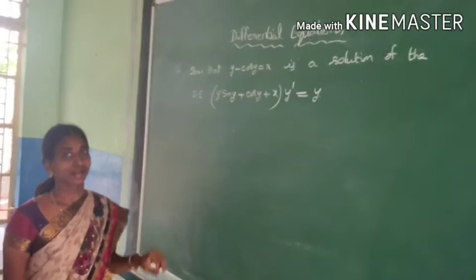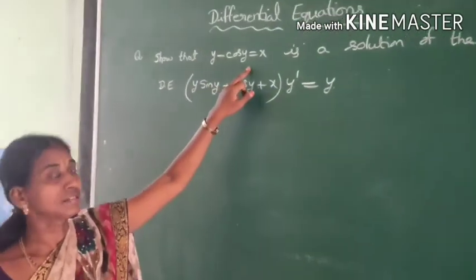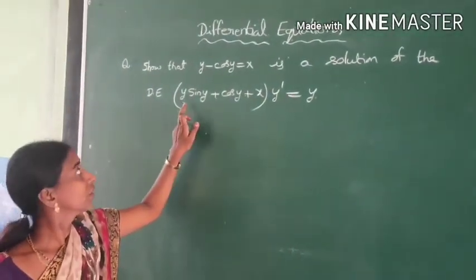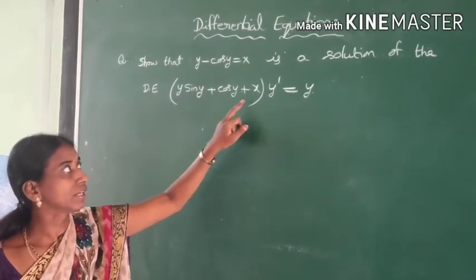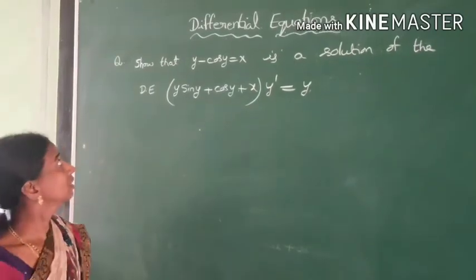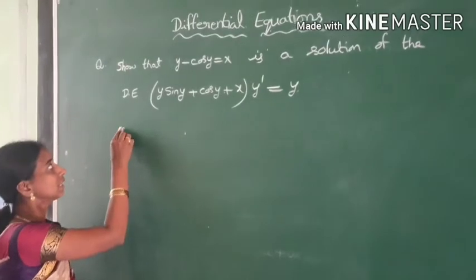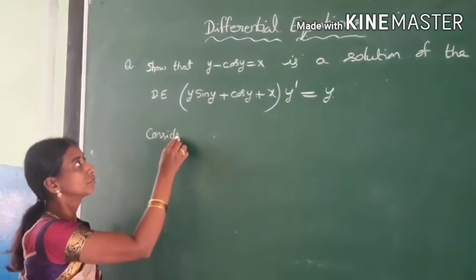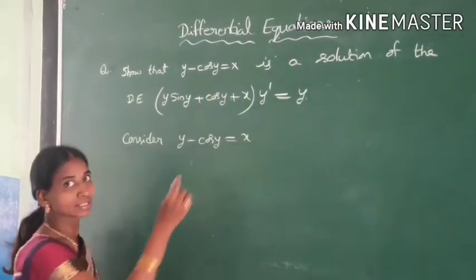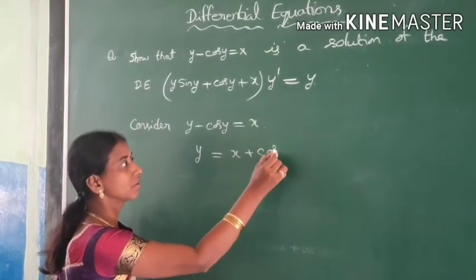Let us consider another question to show that y minus cos y is equal to x is a solution of the differential equation (y sin y plus cos y plus x) times y dash is equal to y. Let us check whether the given function is a solution or not. For that purpose, consider y minus cos y is equal to x. So let us take y is equal to x plus cos y.